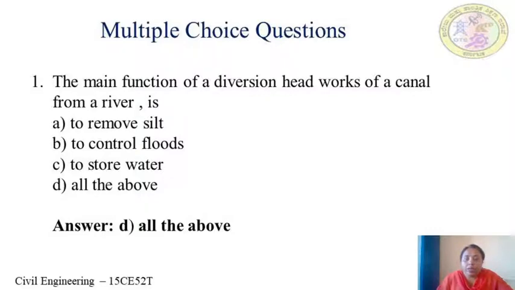The answer is D, all the above. The diversion headworks are provided across the river mainly to remove silt, to control the flood water and also to store the water. Hence the option is D, all the above.